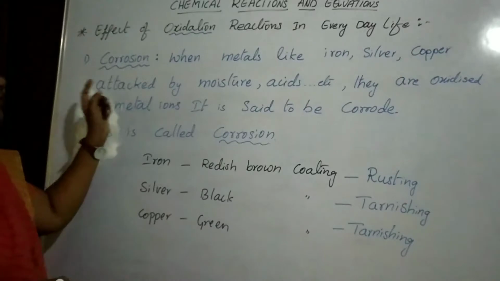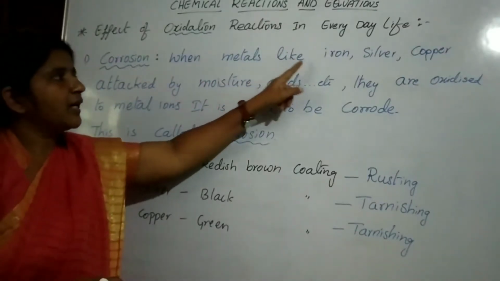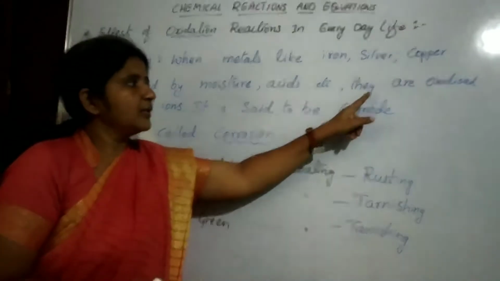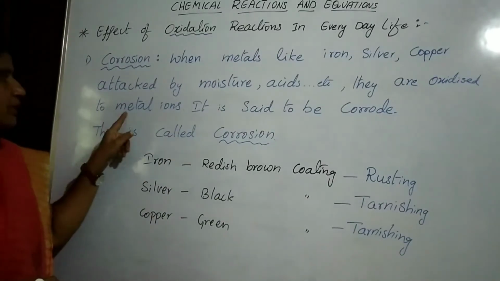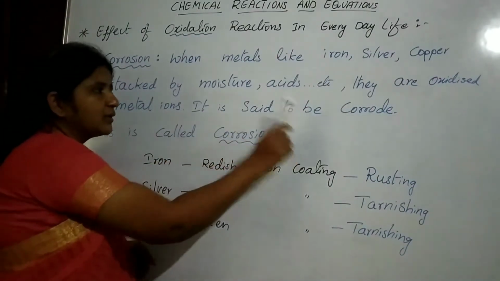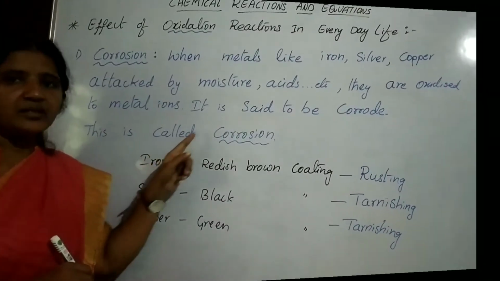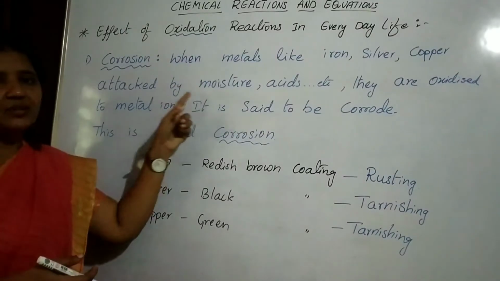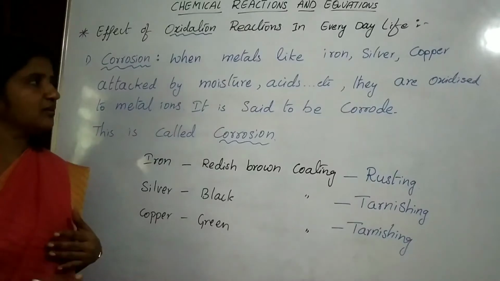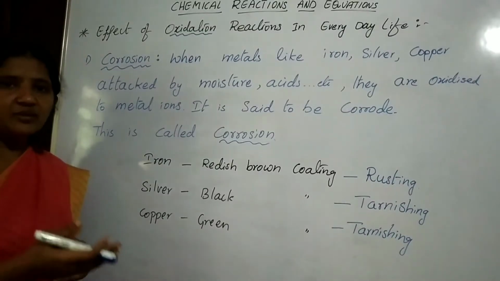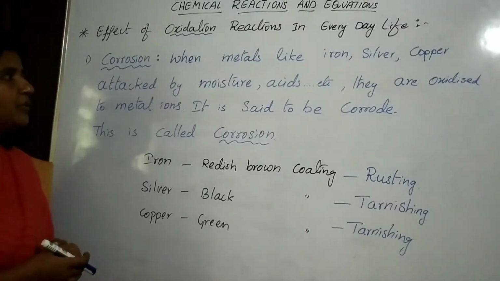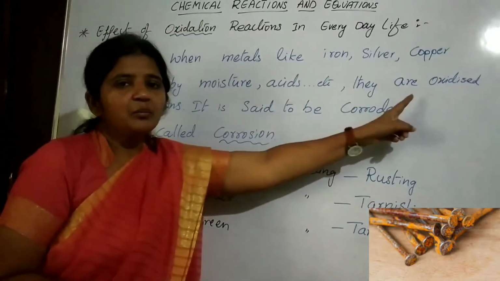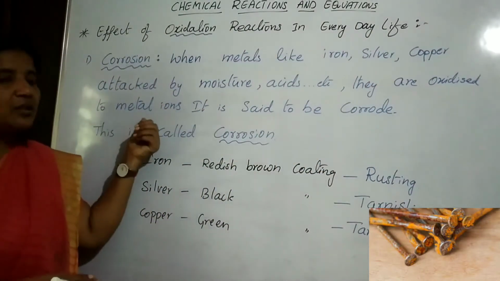Corrosion means when metals like iron, silver, copper are attacked by moisture, acids, etc., they are oxidized to metal ions. So it is said to corrode. This process is called corrosion. Generally, metals like iron, silver, copper articles, when they are exposed to moisture or acids, especially in winter or rainy season, are attacked by this moisture and acids. So what will happen, beta? The metals are oxidized to metal ions.